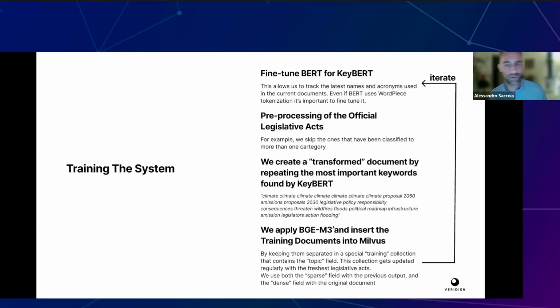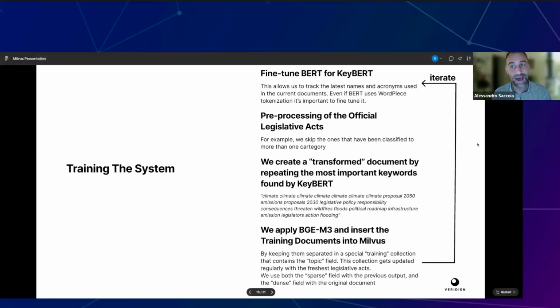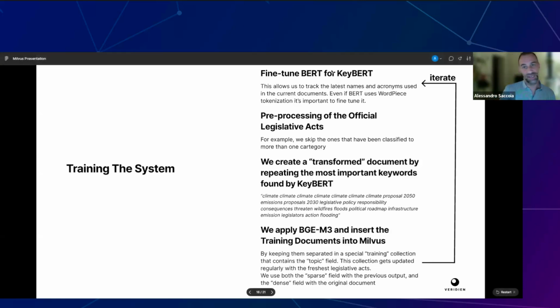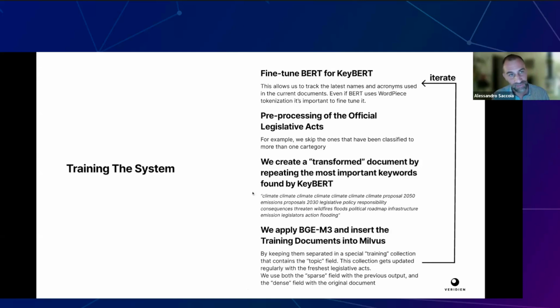And then we apply BGE-M3, and we insert the training documents in Milvus in a special training collection that we actually keep feeding. Every 15 days, we have a process that takes the last documents and iterates here, so that we know that this BERT that we're using for transforming these documents will actually know the meaning of these new tokens.